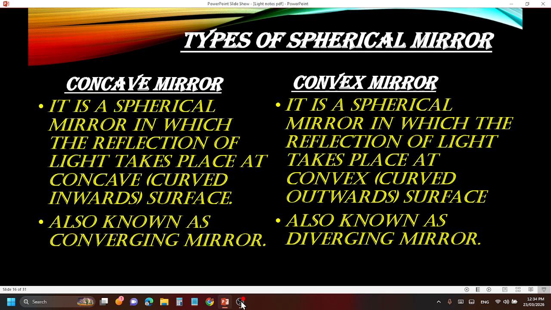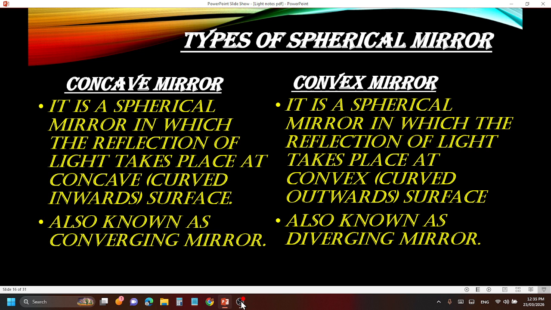Concave means curved inwards. Cave, you know, like the Ellora caves or a lion's cave. So cave means it is inside. Like that you can remember concave means it is curved inwards. And convex means it is curved outwards. The opposite of concave is convex.